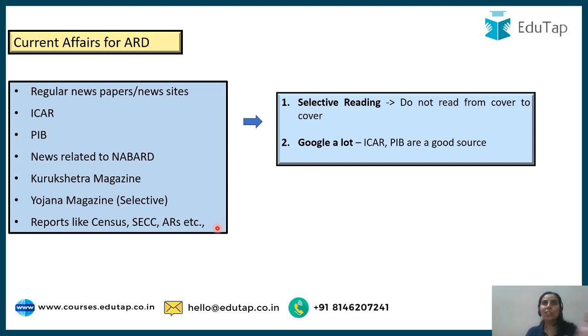Identify that these are the topics given in my syllabus. These are related to economics also. That is why they are relevant. Refer to previous year papers. Google a lot. Why? Because when you search for anything and spend time on searching it, it remains in your mind. So that is advisable, especially if you are from a non-agriculture background. It will be easy for you to understand: see the images, the maps, mind maps or graphics given there, and then identify what is required for the exam.